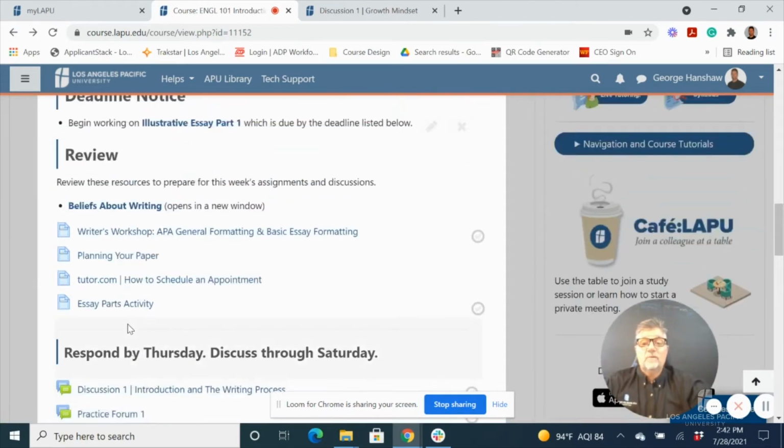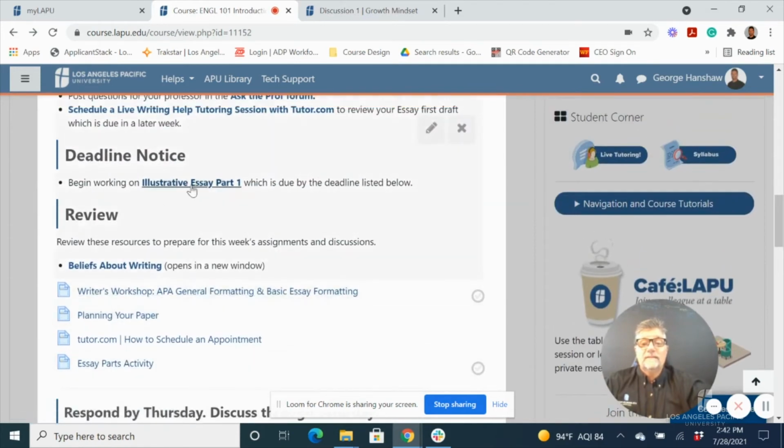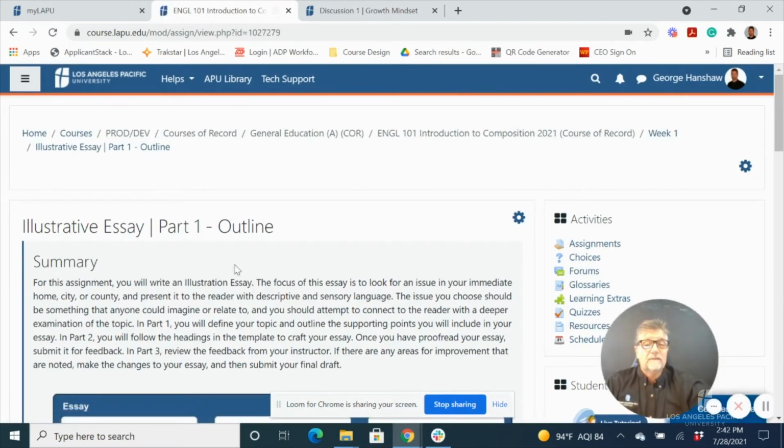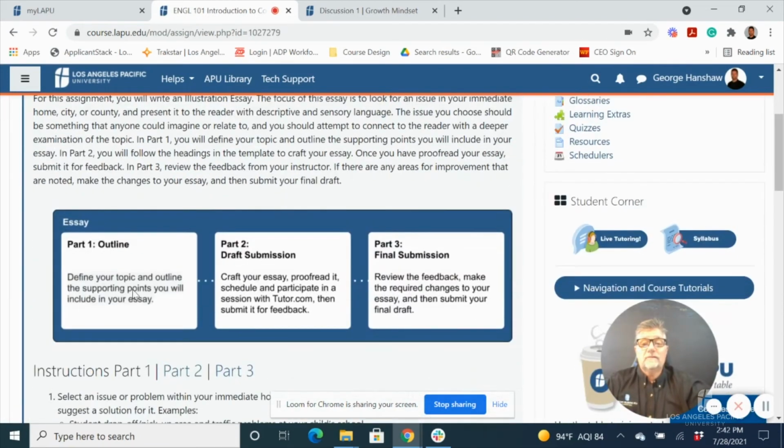Let's dive in though. We want to talk about this one, the illustrative essay they're going to make. One of the ways to create an inclusive learning environment is to let people make some mistakes. So notice here in this outline, they're going to make an outline and turn it in. They're going to create a draft from that outline and turn it in. And guess what they receive from that? They receive feedback, so they can have a better final submission.